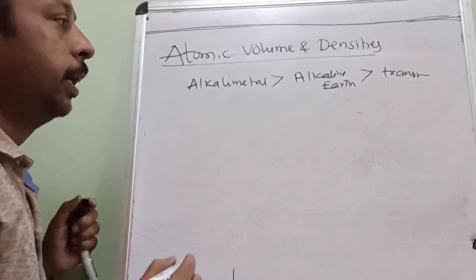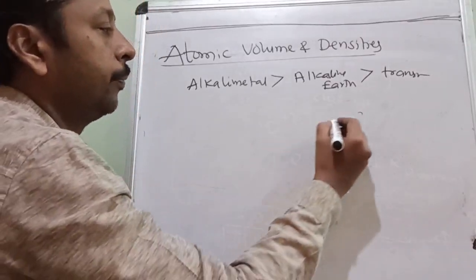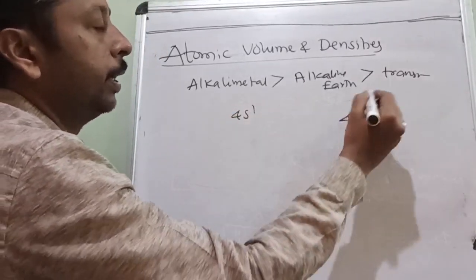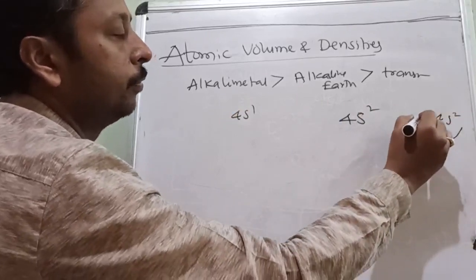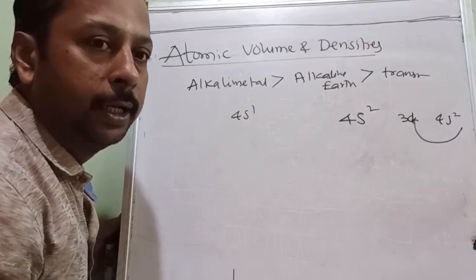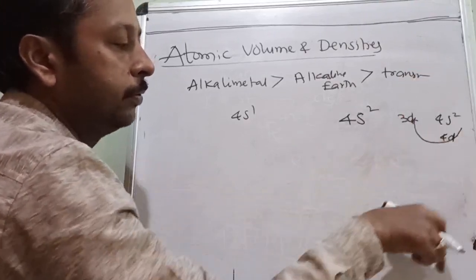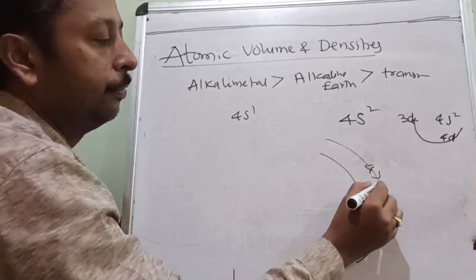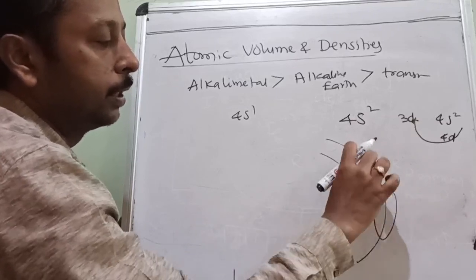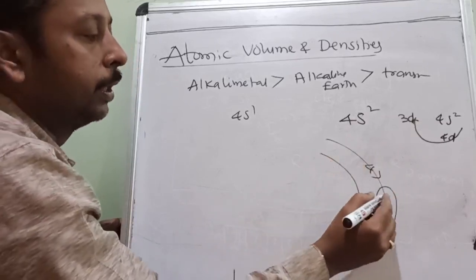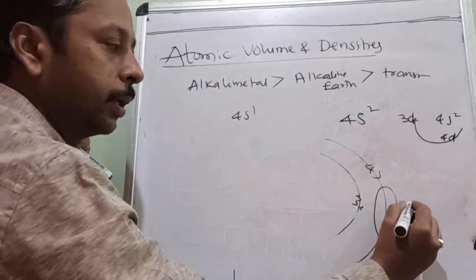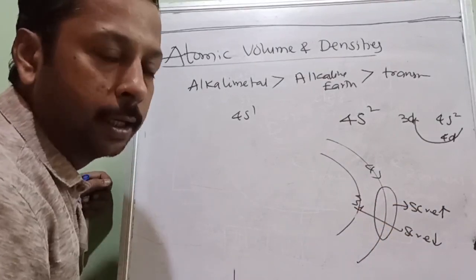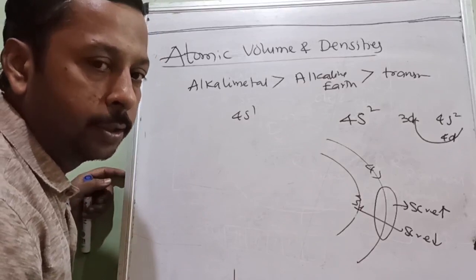Why? Because the electron does not enter into the valency shell. See, electron is entering here 4s2, here 4s1. Okay, but electron is entering inside the 4s, that is 3d. So screening effect: if it would have been 4d, then size will be automatically bigger. This is the 4s, this is the 3d. So if it enters here 4d, then size will be automatically bigger. That is called a screening effect. Okay. So here screening effect will be more. Here screening effect will be less. So less screening effect, more attraction, less size.